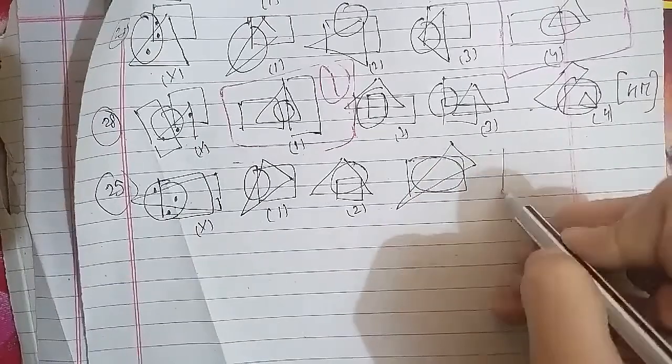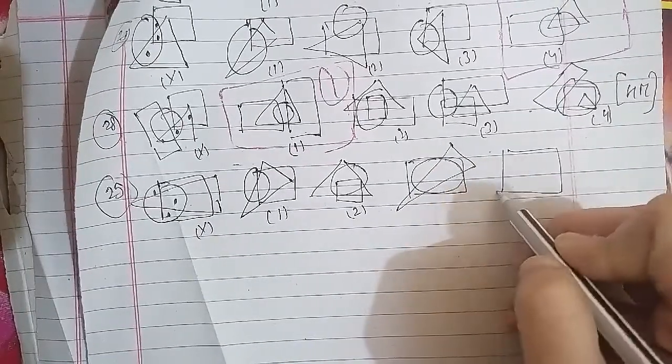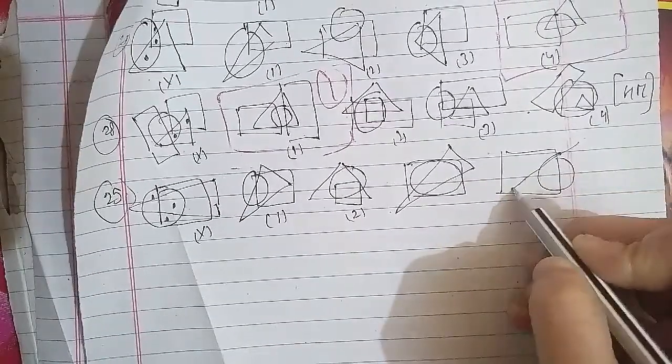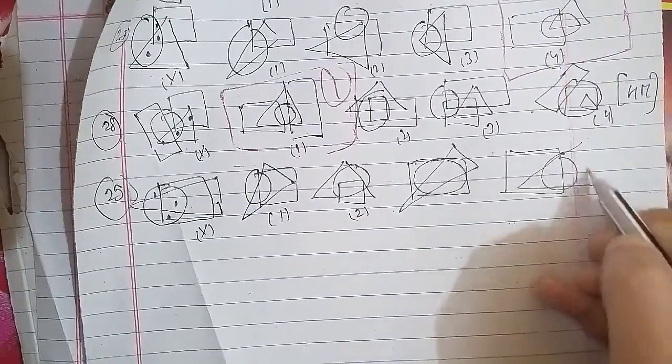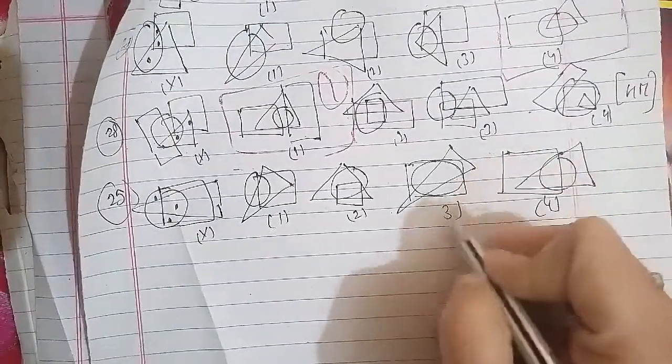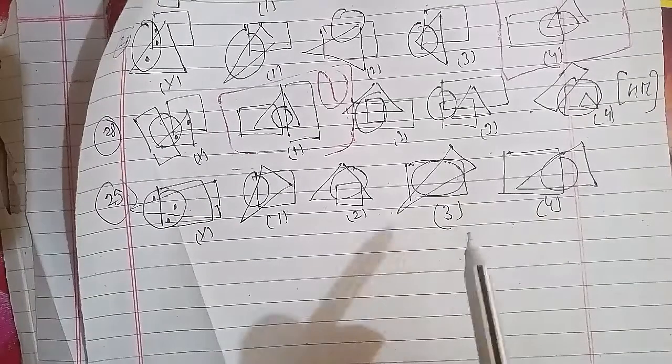The fourth figure we have like this. This is what we have to talk about.